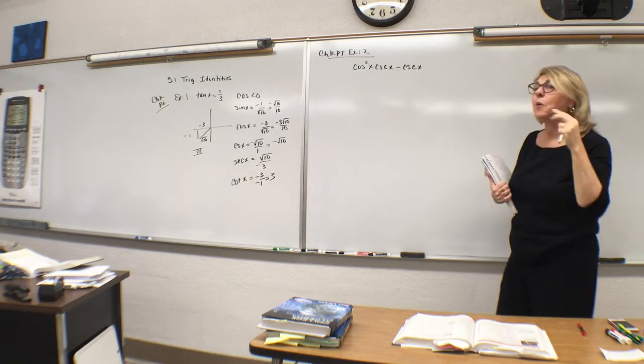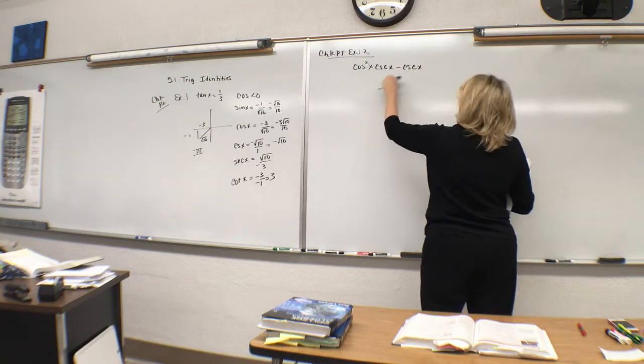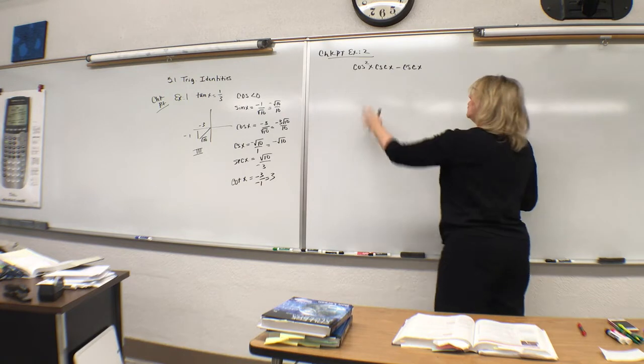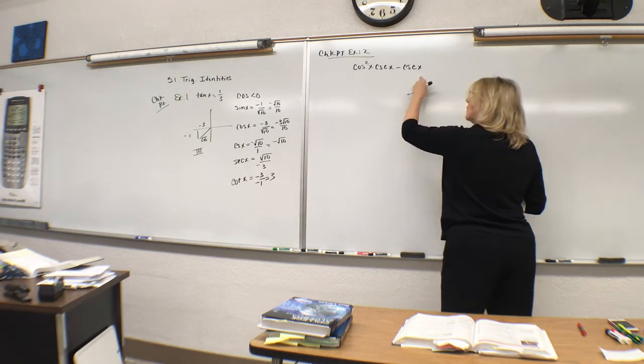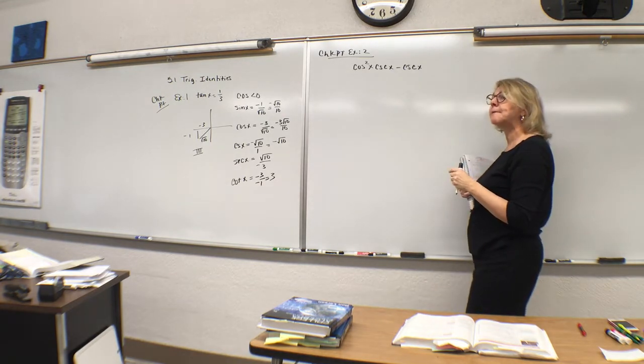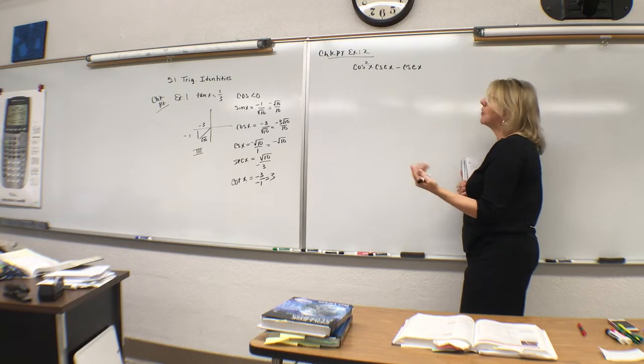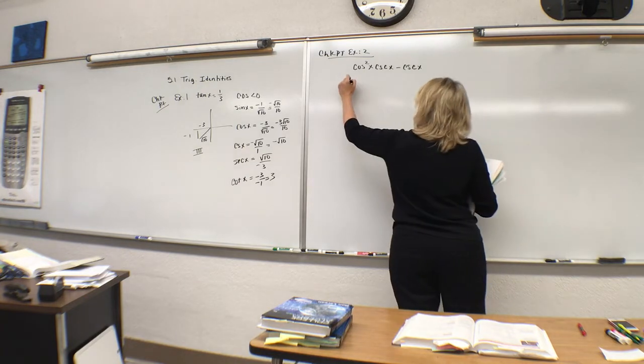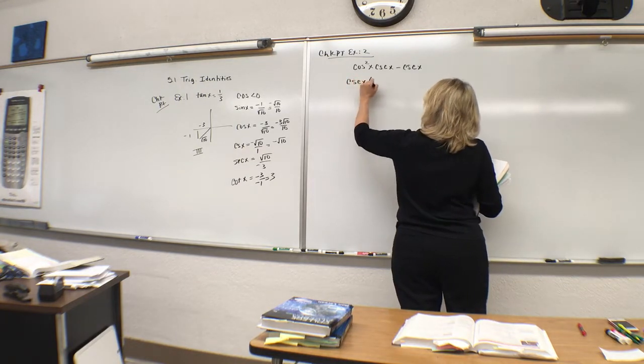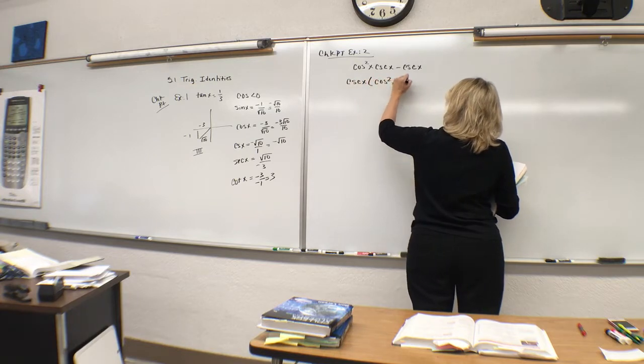You will notice here that we have a common factor. We have a binomial with multiple trig values, but we do have a GCF called cosecant of x. So we're going to go ahead and factor that out, leaving us cosine squared x minus 1.